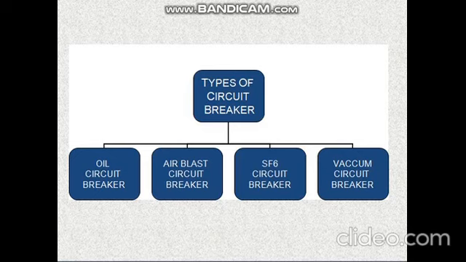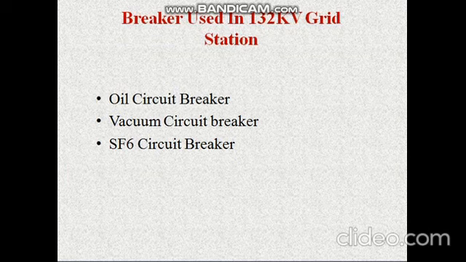All circuit breakers have their own advantages and disadvantages, like operating voltage and functionality. For lower voltage up to 11 kV, we use the oil circuit breaker. From 11 kV to 33 kV or 66 kV, we use the air blast circuit breaker or vacuum circuit breaker. And at 132 kV, which is mostly located outdoors, we use the SF6 circuit breaker. For a grid station, oil, vacuum and SF6 circuit breakers are widely used.